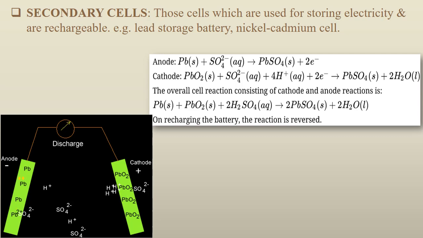I repeat, when the cell is in operation, the density of sulfuric acid solution decreases. In the beginning, the density of solution is 1.25 to 1.30 gram per milliliter. But when the cell stops producing electric current, the density of the solution decreases and comes to 1.10 to 1.15 gram per milliliter. If the cell is joined to a high electrical voltage source and electric current is passed in the opposite direction, the reverse reaction takes place on the electrodes and again the cell becomes capable of producing electric current.